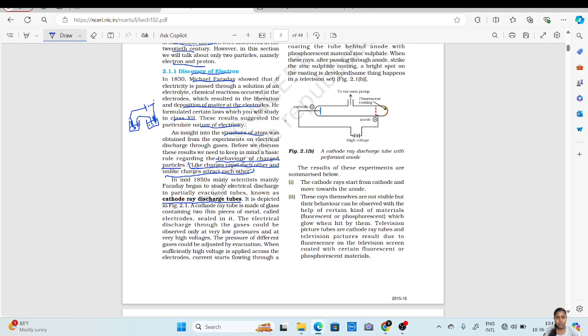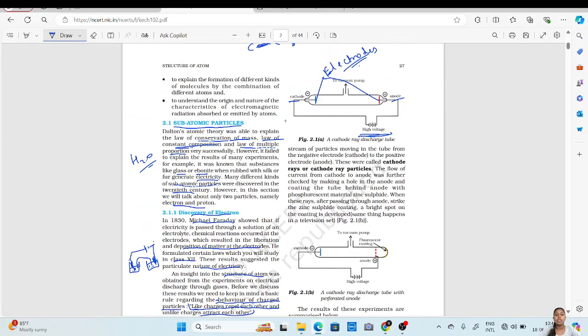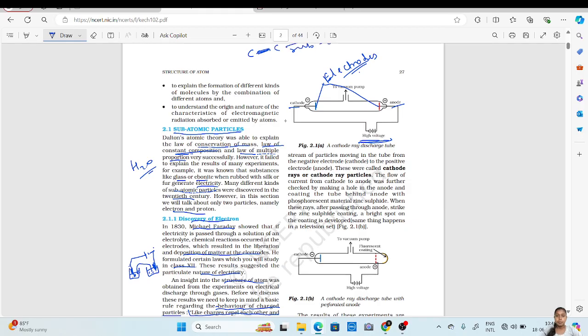The pressure of different gases could be adjusted by evacuation. When sufficiently high voltage is applied across the electrodes, current starts flowing through a stream of particles moving in the tube from negative electrode to the positive electrode. The pressure is created by the gas present in them.